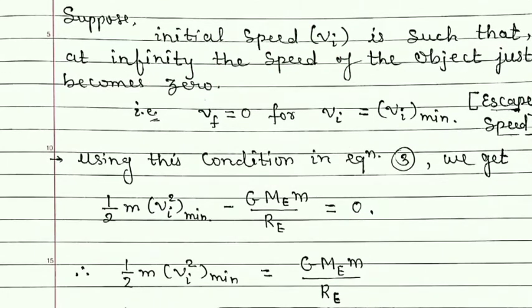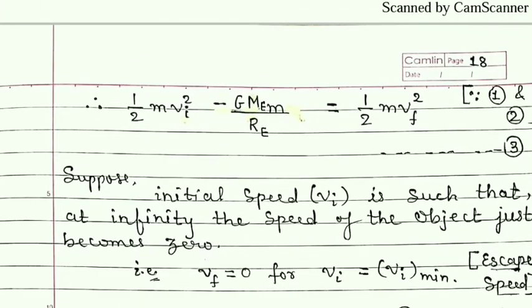So applying this condition in equation number 3, now vi becomes vi minimum, and once again this vi becomes vi minimum, and at that time vf is equal to 0.